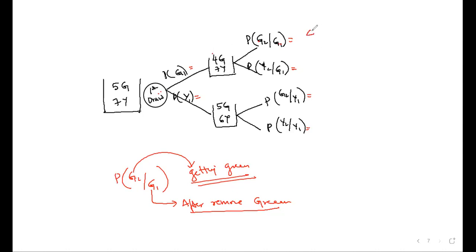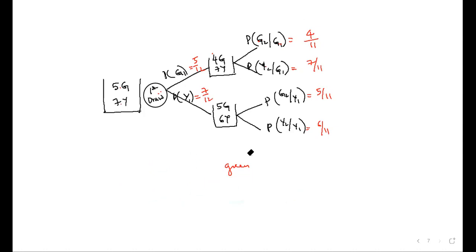4 by 11. What is the chance of getting yellow? 7 by 11. And for the other branch, 5 by 11, and 6 by 11. This is the whole, here also I did not write. Probability of green, 5 by 12. Probability of yellow, 7 by 12. Is it fine with everybody? This tree diagram is clear to you?